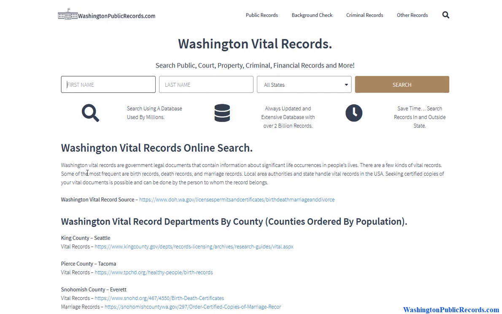Now, everything does originate at the local level, at the county level. That's where the records are most accurate, most up to date, but they are going to be restricted to a specific area. So you've got to keep that in mind.